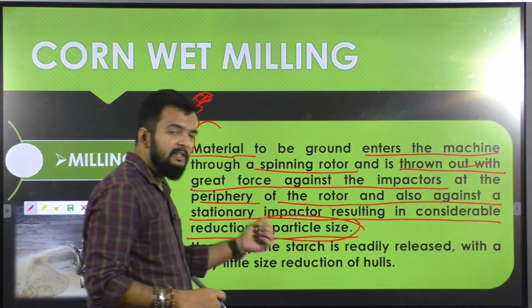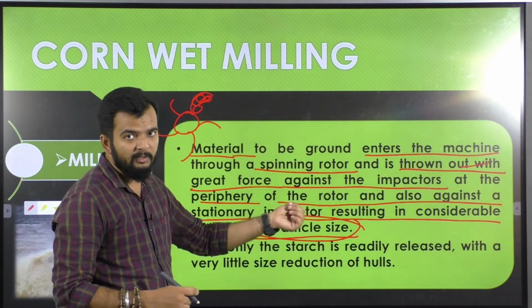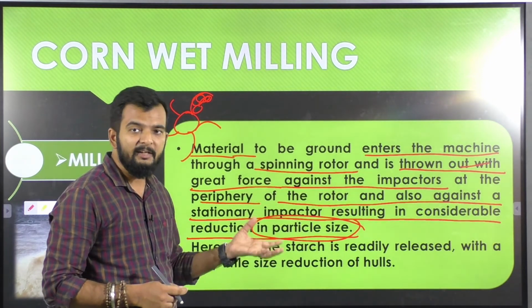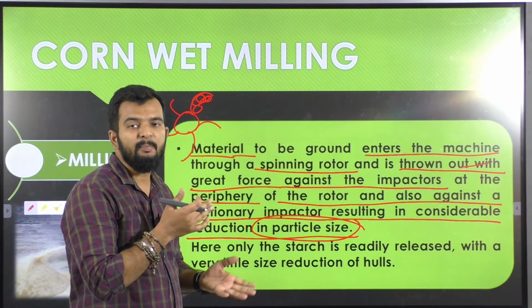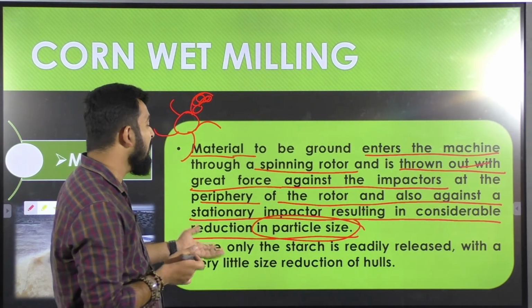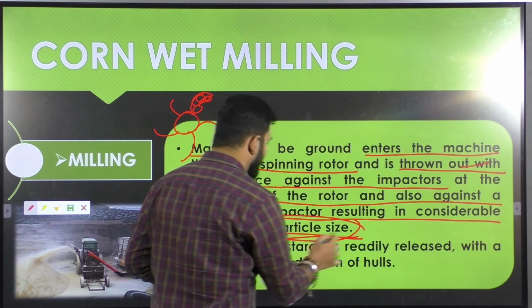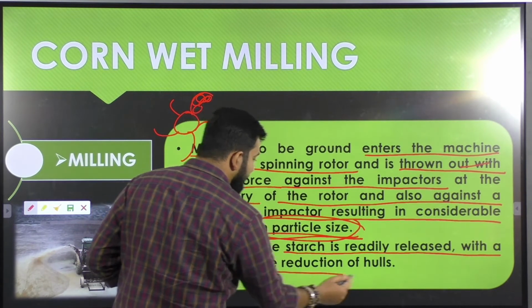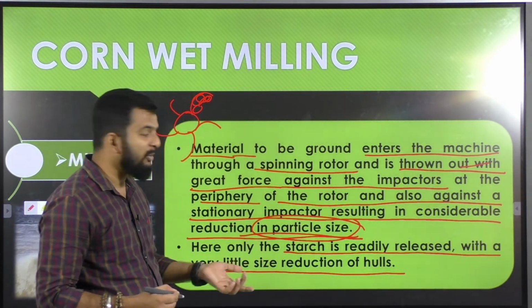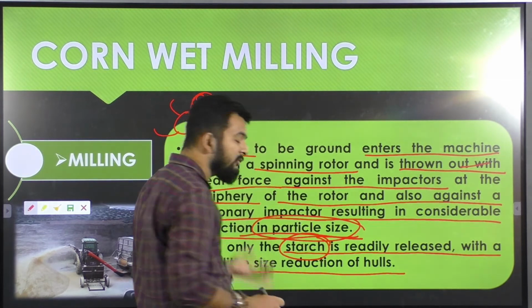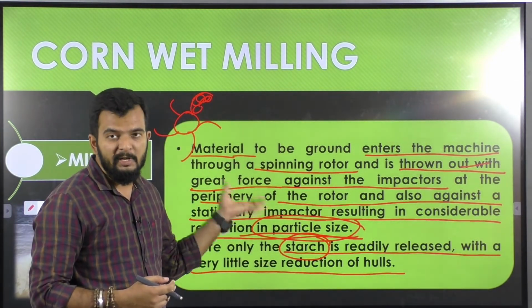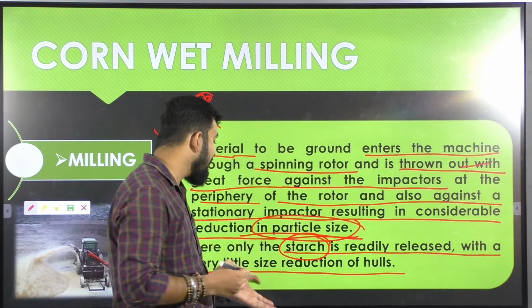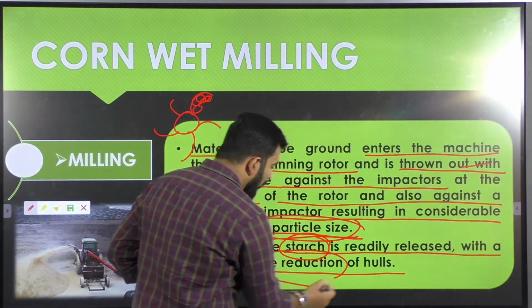When the spinning rotor throws the slurry with such a high impact against the impactors, a moving impactor and a stationary impactor, your grains will be broken down into smaller particle size. Here only the starch is readily released, with very little size reduction of the hulls. Your primary target is the extraction of starch from the slurry. This starch is released as your main product, while there is very little size reduction of hull particles.